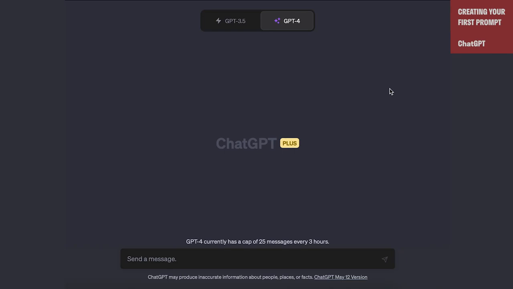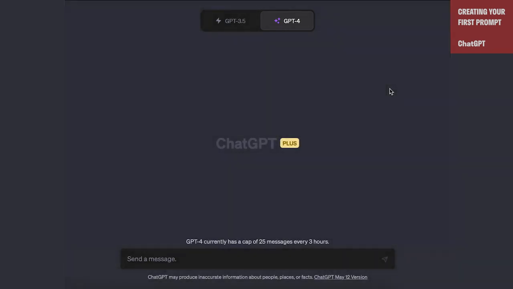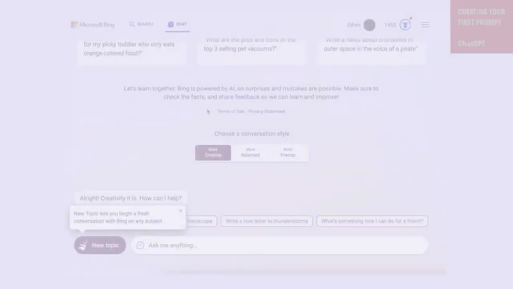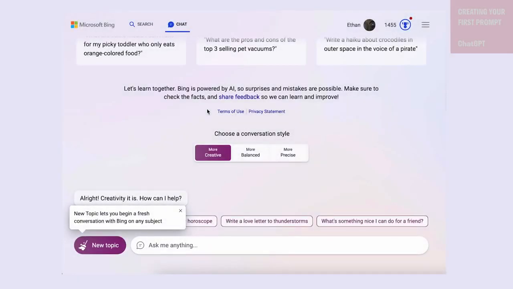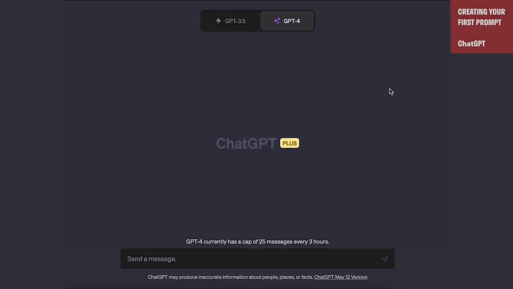So let's work on a prompt together and see how we can make it better. We're going to start with something basic and build it out. For this particular use case, we're going to use GPT-4 and ChatGPT, which, as we discussed last time, is one of a series of foundational models you can use. You can also do this in Microsoft Bing, which in its creative mode uses GPT-4, the same model, or you can use Google's Bard, which works a little bit differently. But we're going to just use GPT-4 for this. Again, prompting works fairly similarly across different AI models.